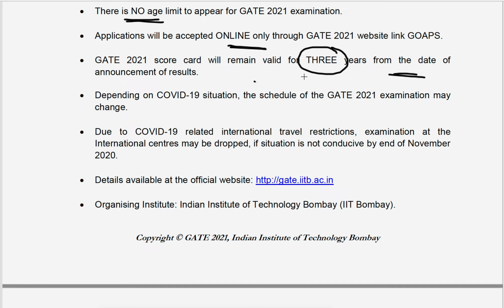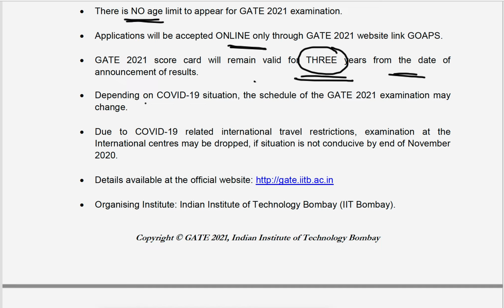Okay, so for third year students, this is the best opportunity. If those people secure a good rank in third year, then in fourth year they can focus on placements. So that is the best opportunity for third year students. For GATE 2021, the scorecard has 3 years validity. That is one of the key observations in GATE 2021.